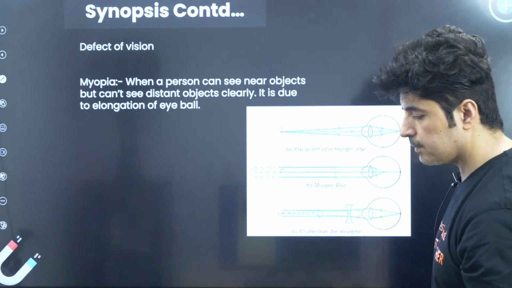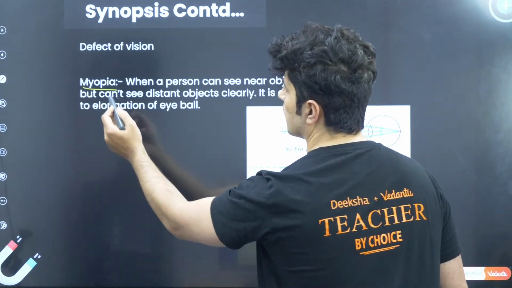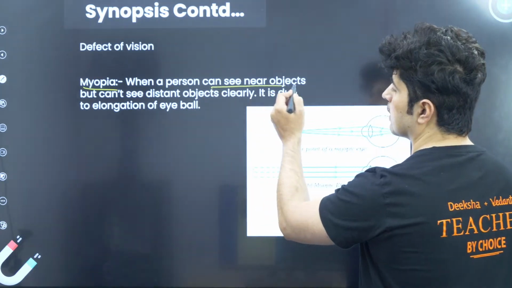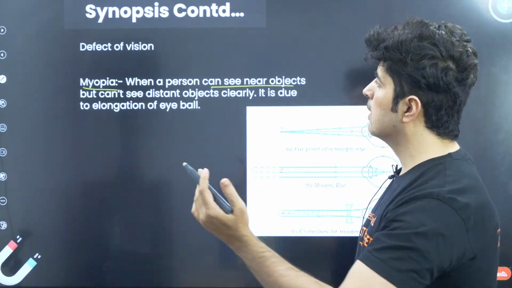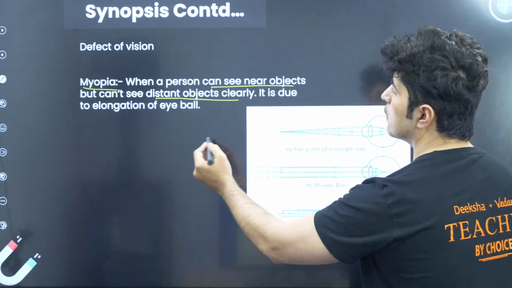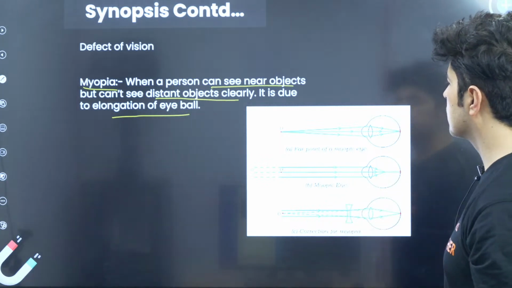Next part is defects of vision. The first defect is myopia. I hope everybody has learned this part, where a person can see near objects. It means the near object can be easily visible, but a distant object can't be seen. Why does it happen? It happens due to the elongation of the eyeball. And this is the diagram which shows that.